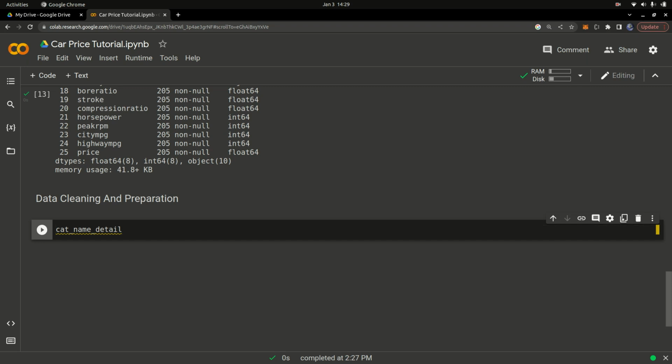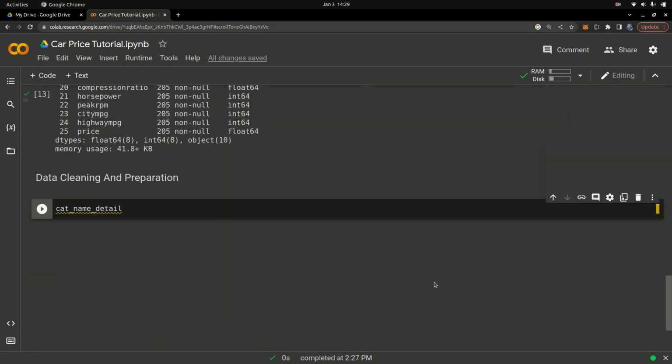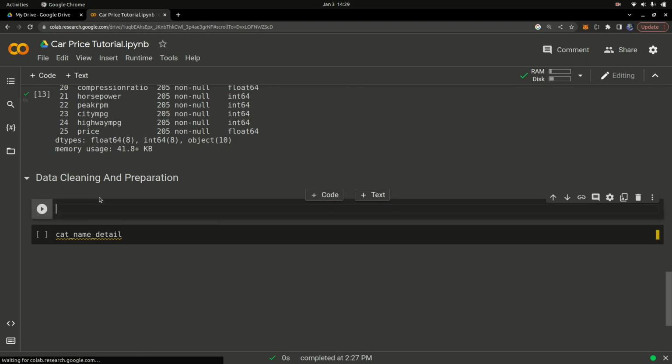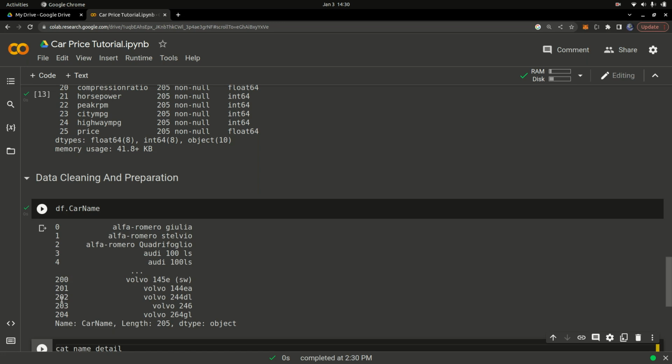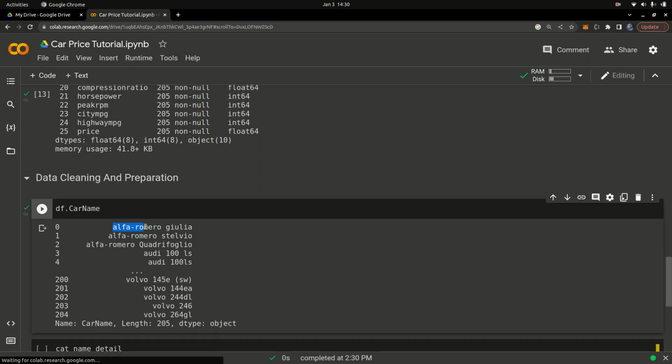So let me just print a column right here. If I create a code cell, and if I do df and try to get the car info, I can simply do it by using dot. Let me show you the different ways of doing it. You can do dot car name, and if you run that, it's going to return the name of the car. These are just some rows that it returns. The first one is Alfa Romeo, and then Giulia, I don't know what name that is. But you can see the name of the car is Alfa Romeo, and this is probably the company.